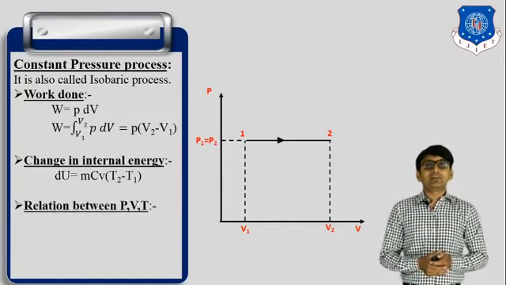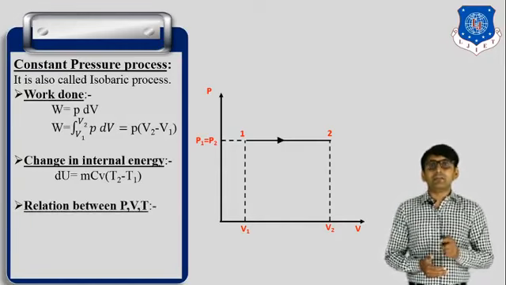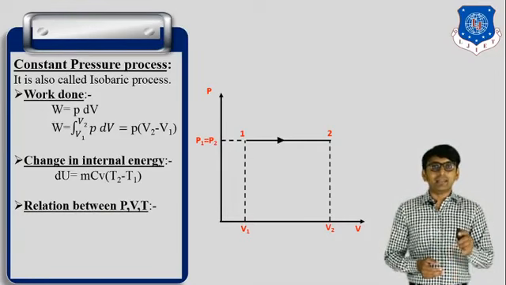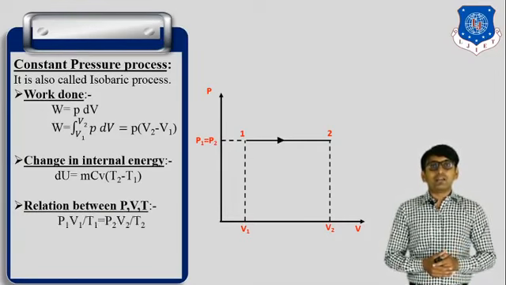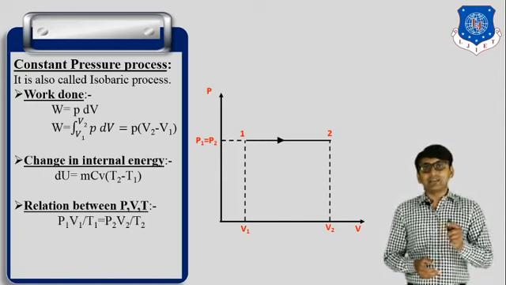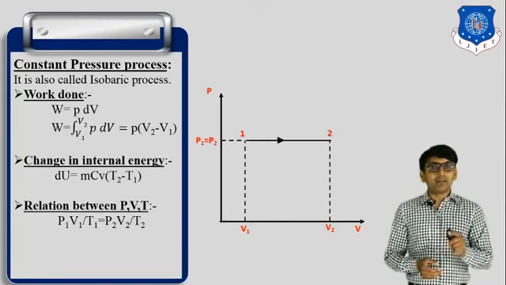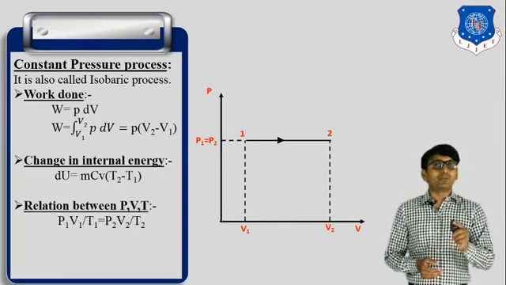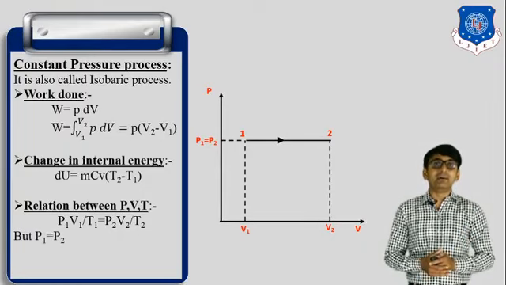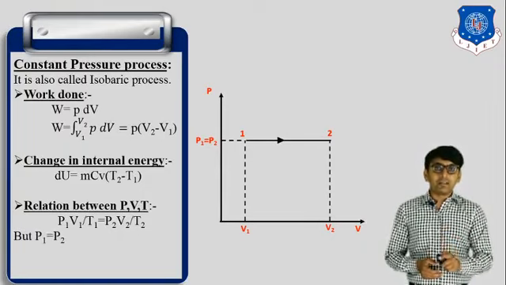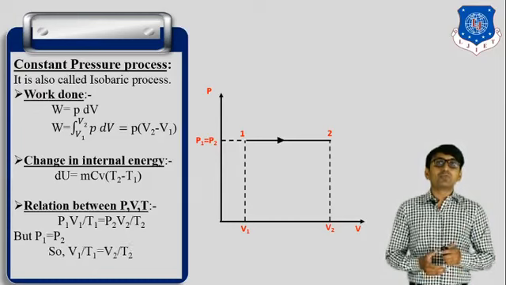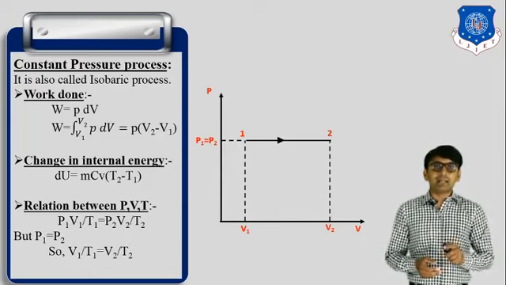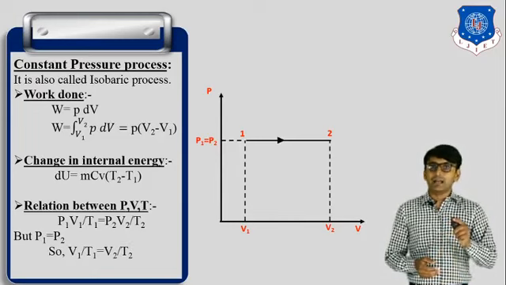Okay. Then third one, relation between P, V and T. According to the characteristic gas equation, P1 V1 by T1 is equal to P2 V2 by T2, but here pressure P1 is equal to P2, so we get V1 by T1 is equal to V2 by T2.